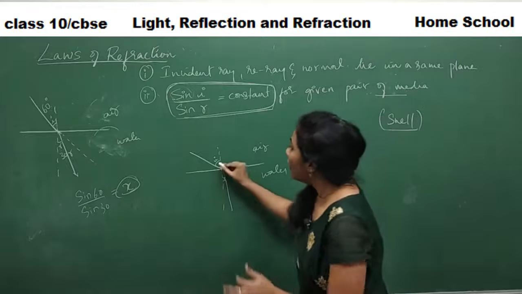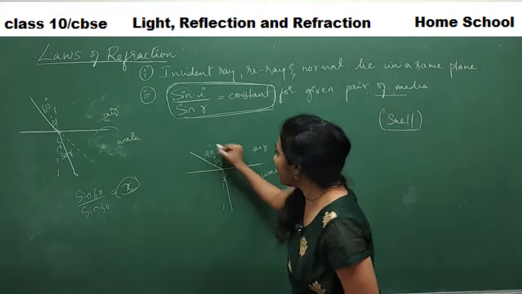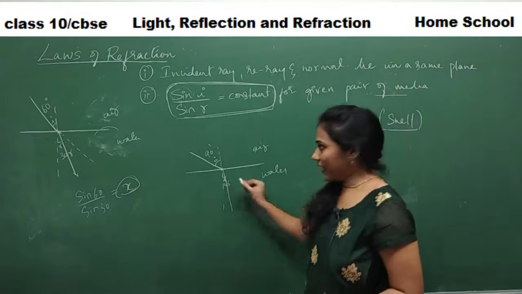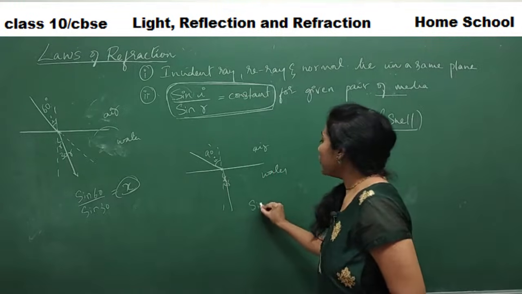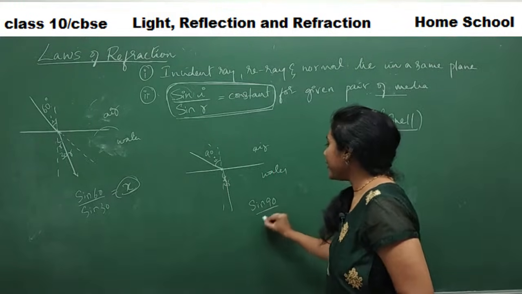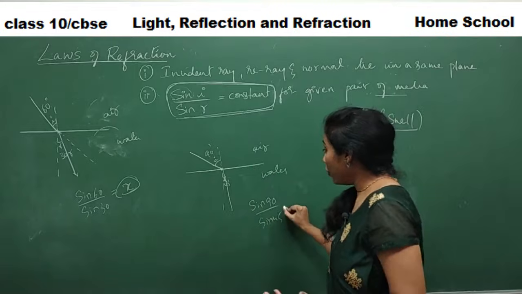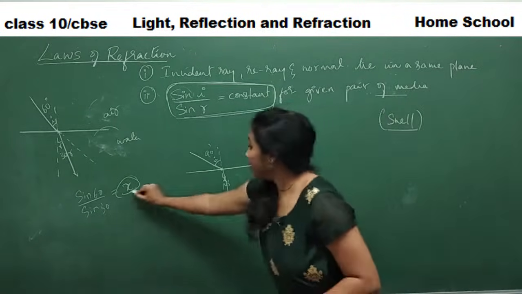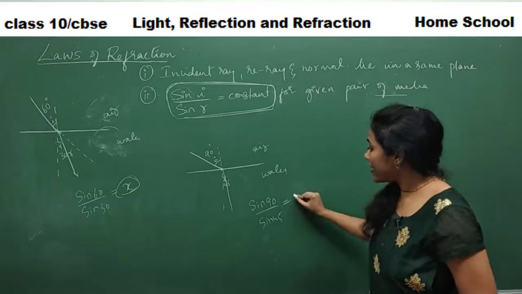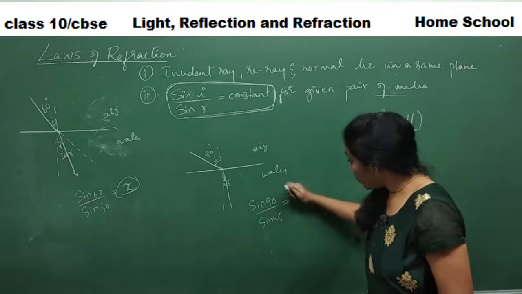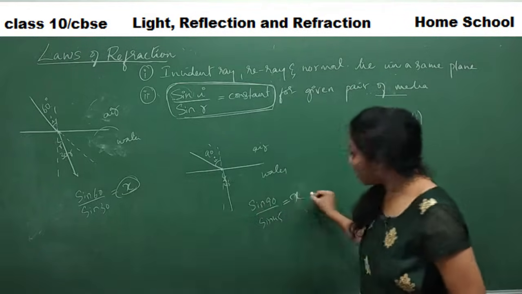Now let this angle be 90 degrees and this angle be 45 degrees. If you calculate sine 90 by sine 45, luckily you get the same answer. You will not get some other digit. You will get the same digit x.